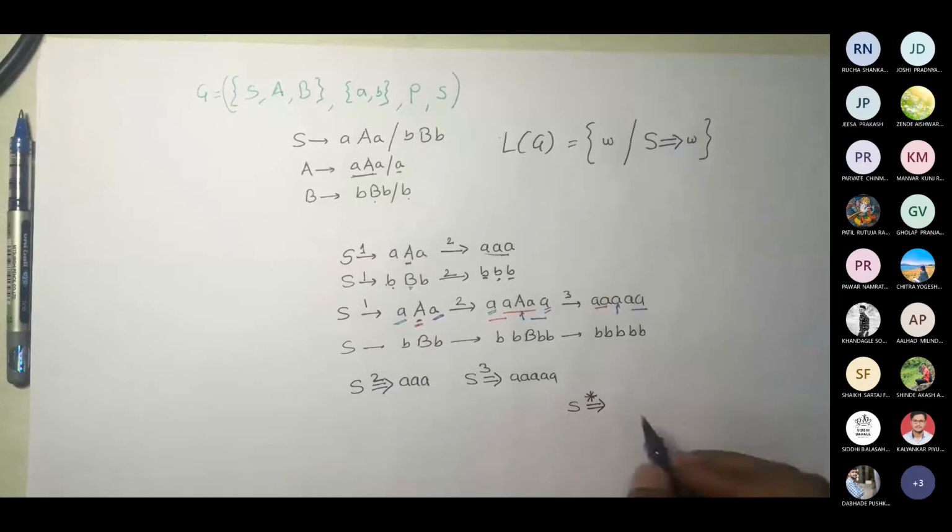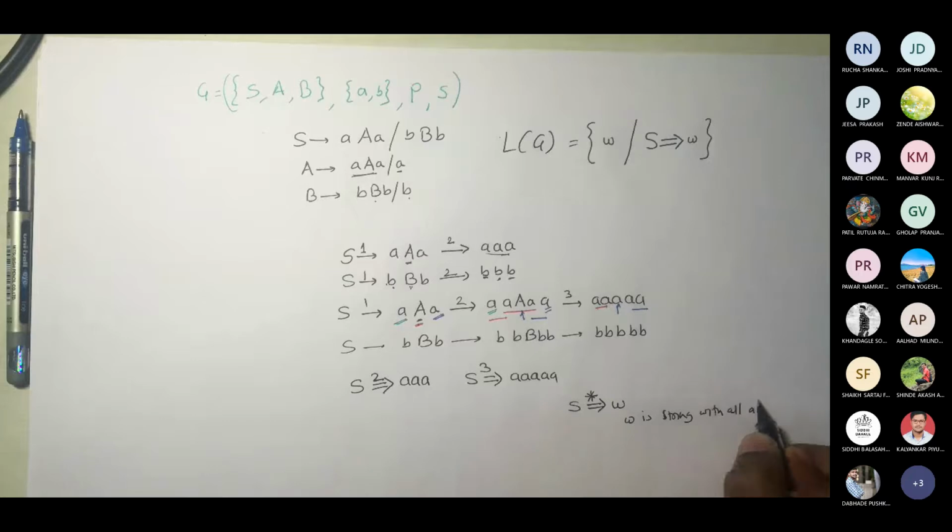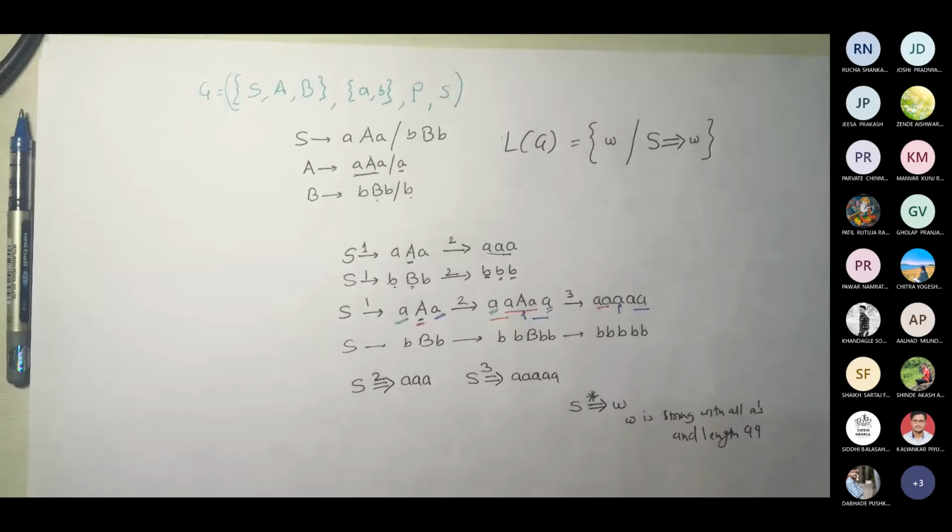I write this star and I say W, where W is a string with all A's and length 99. This is in general I am saying.